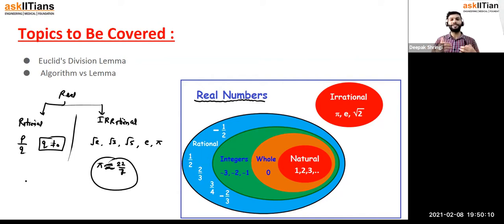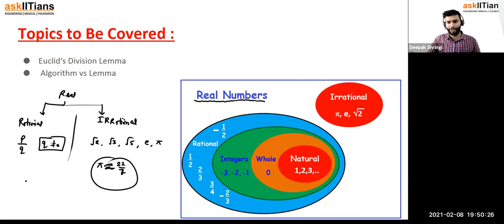Natural is something that occurs in the nature itself. Okay, one pen is in the nature, one tree is in the nature, one person is in the nature, but 0 person isn't in the nature, right? We cannot show it to you. To show one, I have the finger, right? But to show 0, which finger do I have? I don't have anything, right?